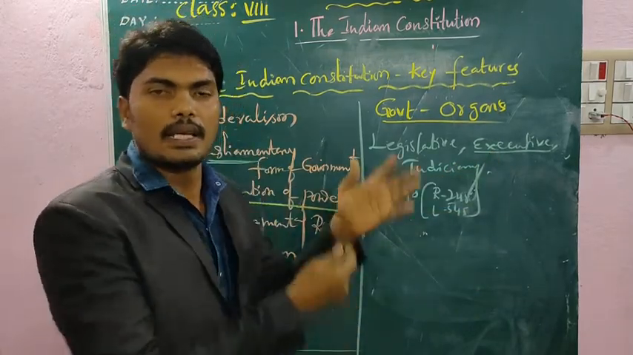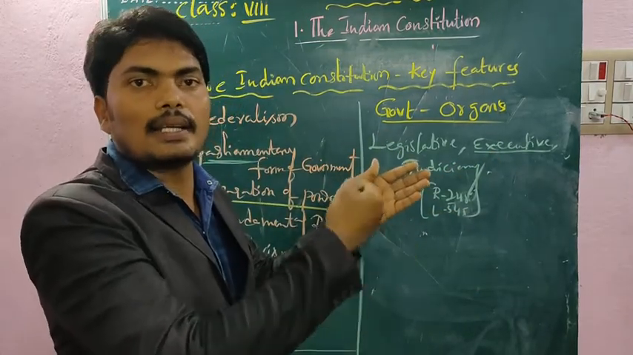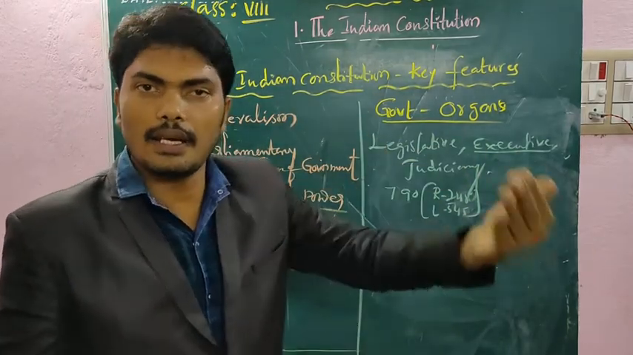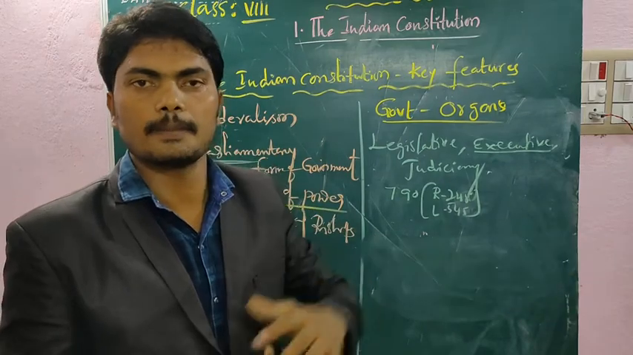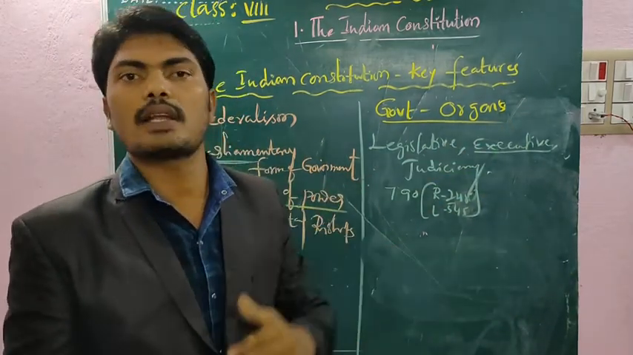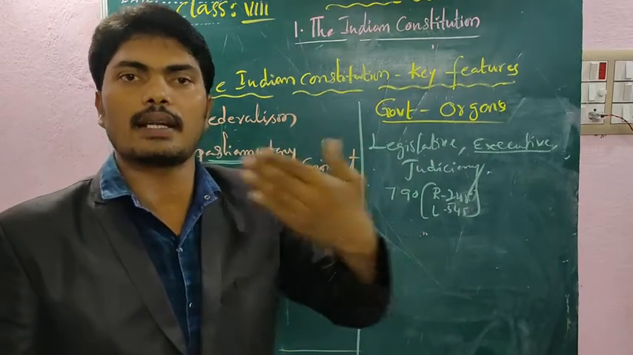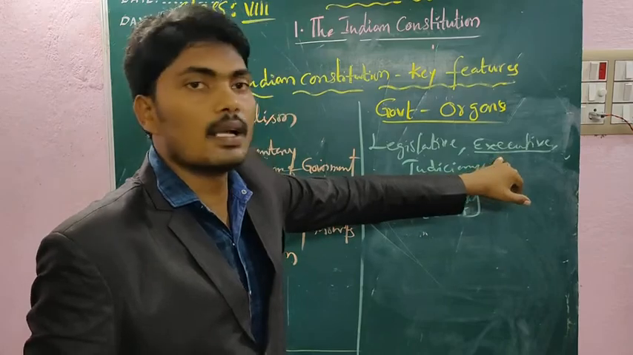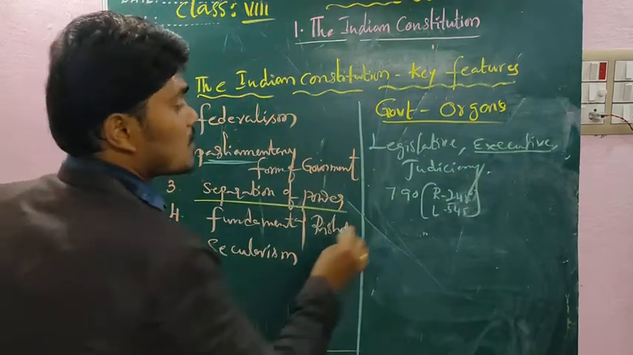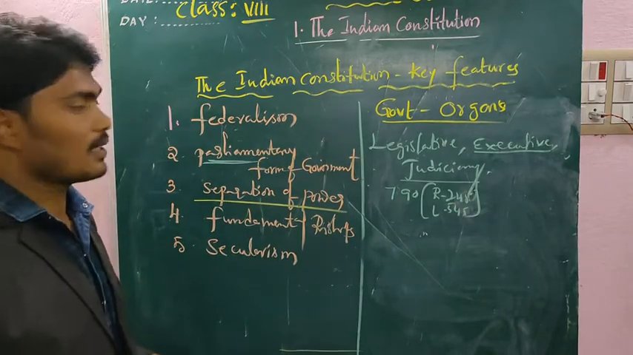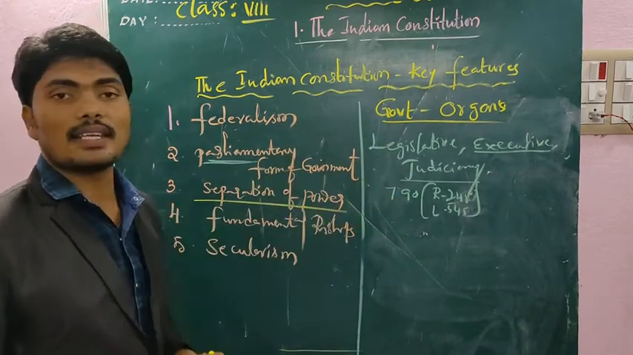For example, if any agriculture-related law is passed, then the agriculture minister is responsible. If any laws are passed regarding health, then the health minister is responsible. The railway minister likewise. Based on their department, they take responsibility for implementation of laws. They are under the executive. And the special organ in the Constitution is the judiciary.